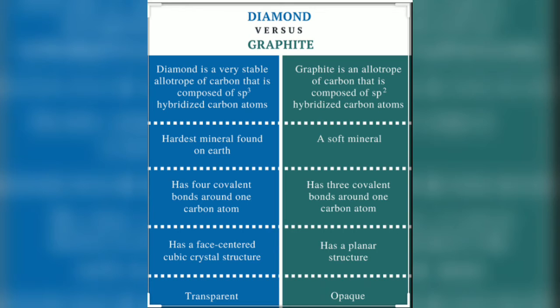Diamond has 4 covalent bonds around one carbon. Graphite has 3 covalent bonds around the carbon atom. Diamond has a face-centered cubic crystal structure. Graphite has a planar structure. Diamond is transparent, and graphite is opaque. You cannot see through it. So dear students, from all these points, one point is very important, that is 4 carbon atoms around the carbon in diamond and 3 carbon atoms around the central carbon in graphite.